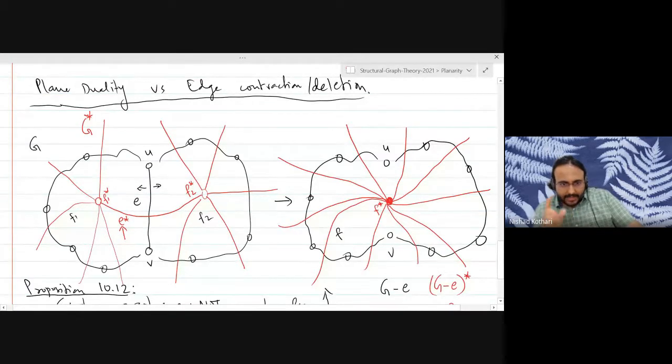So deleting an edge and taking the dual is the same as taking the dual and then contracting the corresponding edge. So now let's ask the other question. What about contracting the edge and then taking the dual? What does that correspond to?